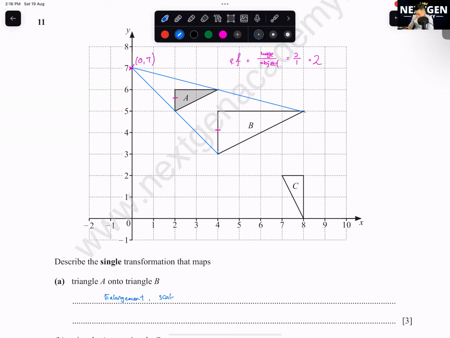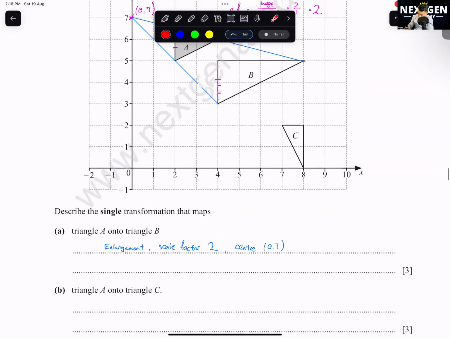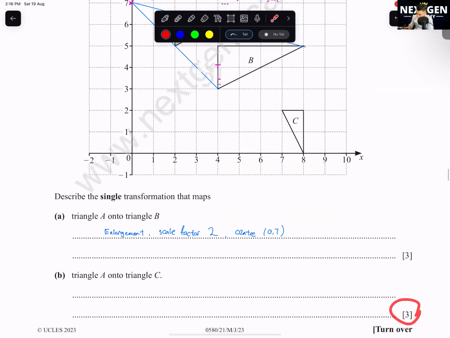Scale factor 2. And then center 0, 7. Okay? You all see here, right? Got 3 marks means you need 3 points. Okay, next one. This one also 3 marks.